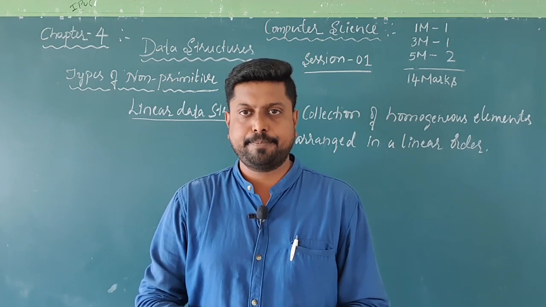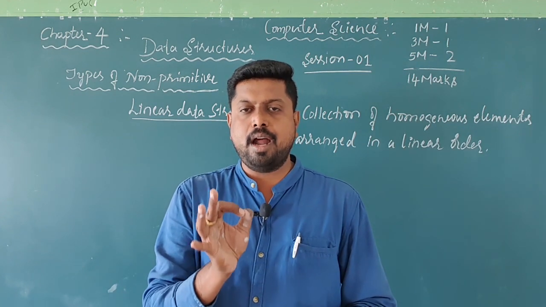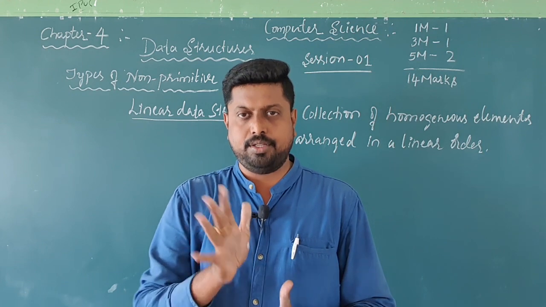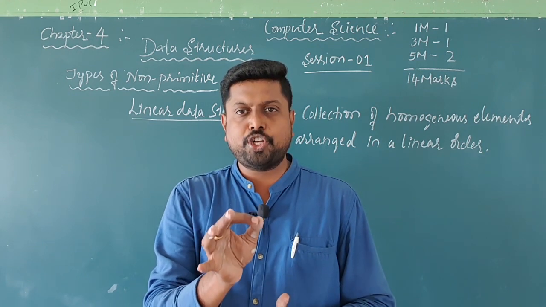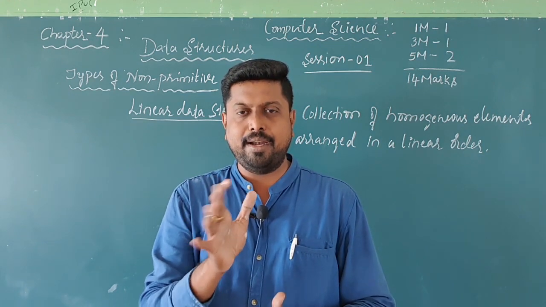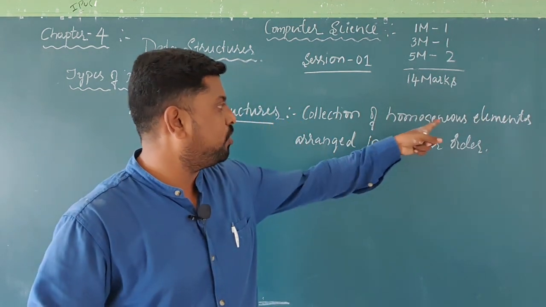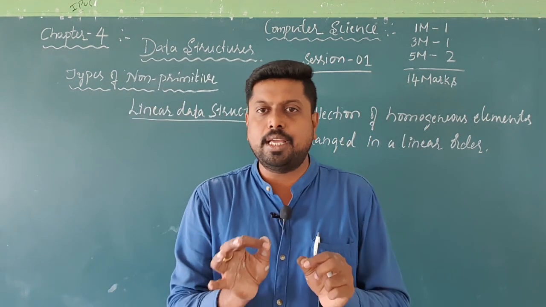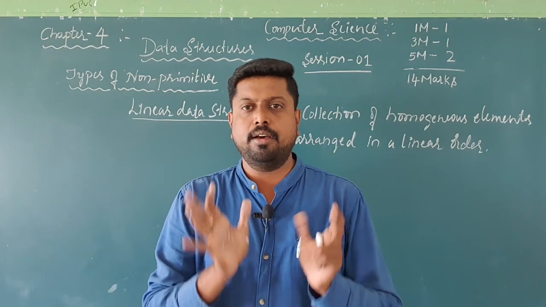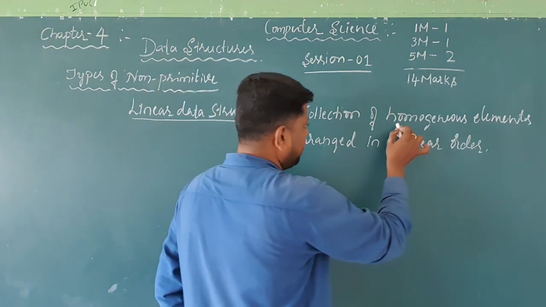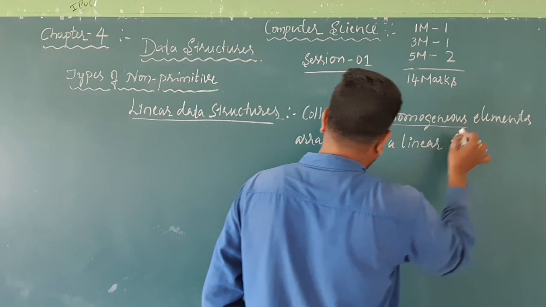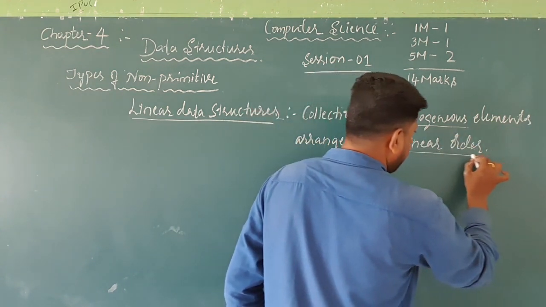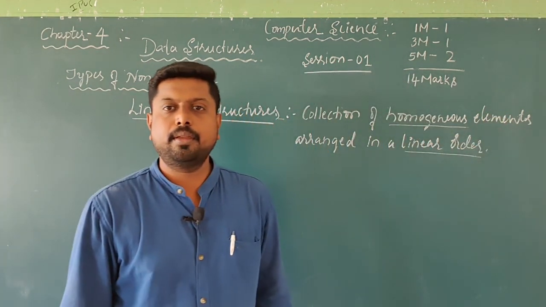Once again I will repeat. Linear data structures are the data structures, collections of homogeneous elements arranged in a linear order. These are the two keywords: collection of homogeneous elements and arranged in a linear order.